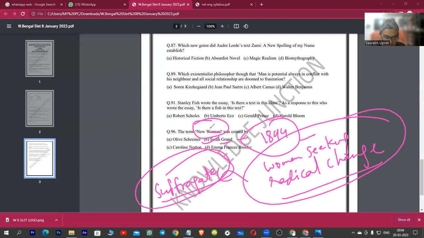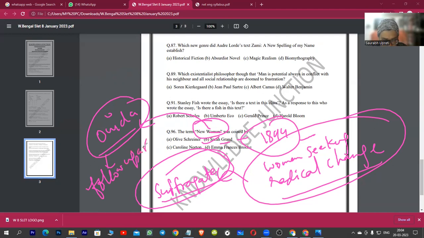And this term "new woman" gained further currency when it was used by an English writer called Ouida. She used the term in a follow-up article. Okay, that is, Sarah Grand's article was taken up under the same title as a follow-up article by Ouida.